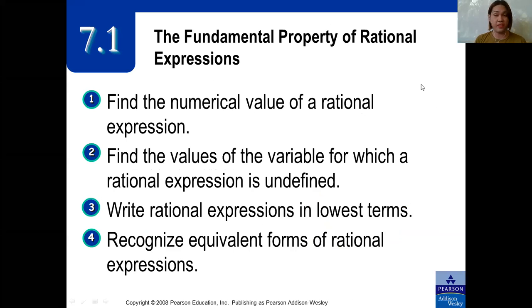The objectives are: first, to find the numerical value of a rational expression; second, to find the values of the variable for which a rational expression is undefined; third, to write rational expressions in lowest terms; and lastly, to recognize equivalent forms of rational expressions.